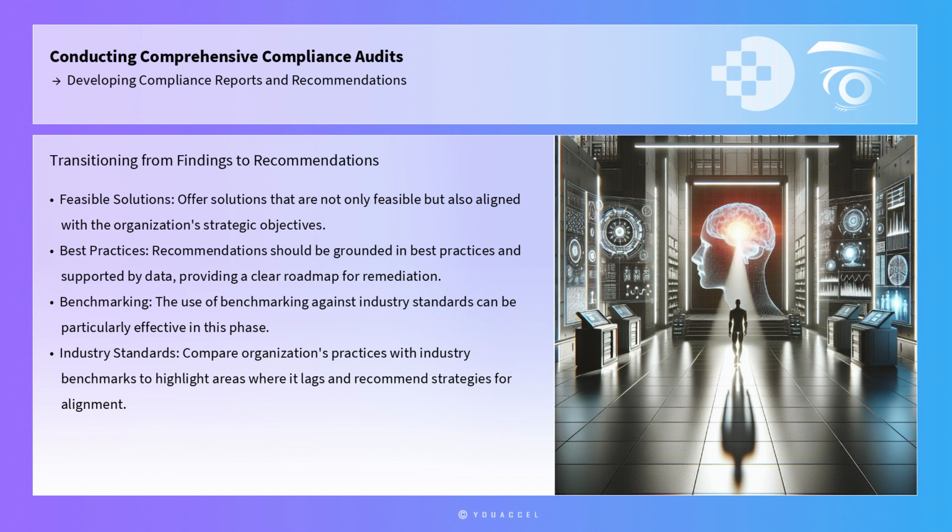By comparing the organization's practices with industry benchmarks, auditors can highlight areas where the organization lags and recommend strategies for alignment. For example, if an audit reveals that an organization's data retention policy is less stringent than industry norms, the recommendation could include adopting more rigorous retention schedules in line with established benchmarks.